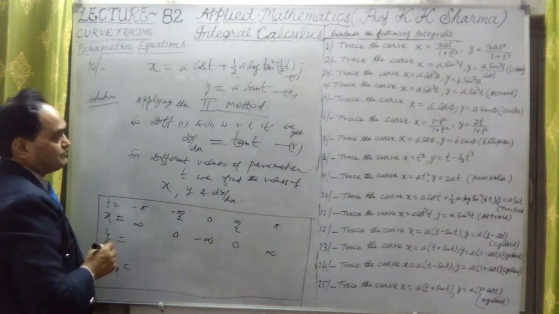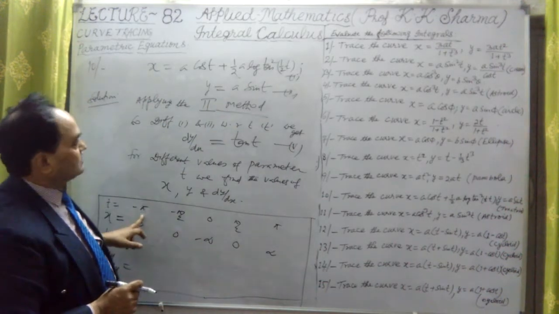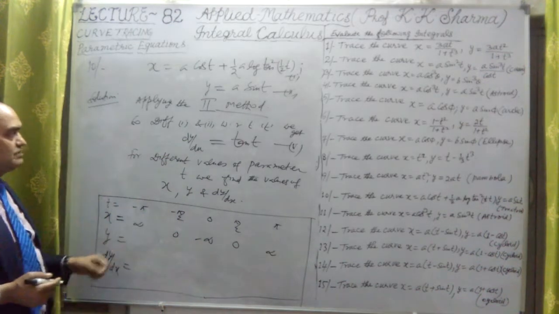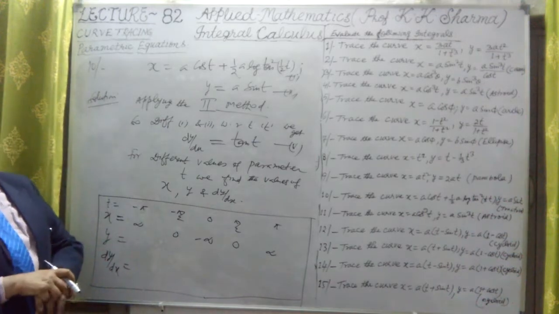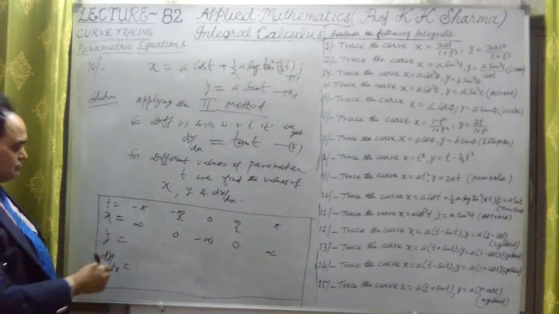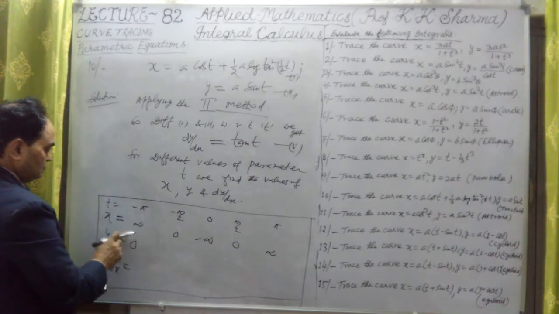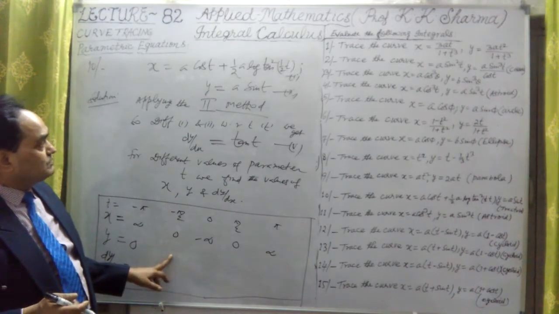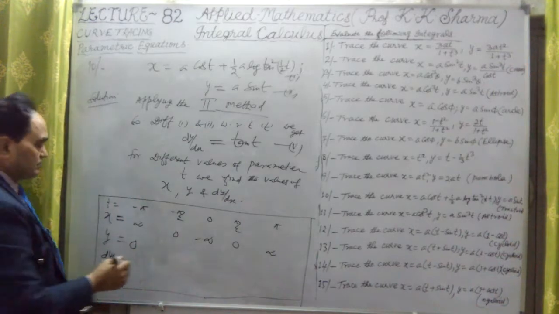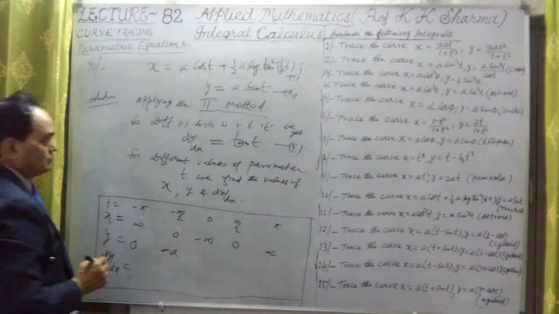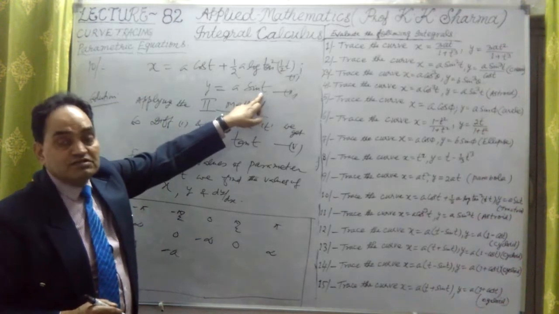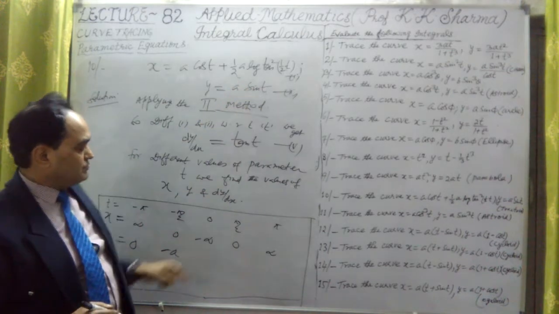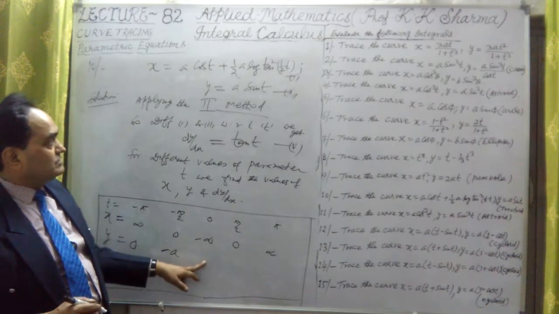Now the value of y is simple. At t equal to minus pi, sin is 0. It is 0, nothing else. Y is 0 here. No positive or negative, but 0, because sin pi is 0 and sin minus pi is 0. At minus pi by 2, it is a sin of minus pi by 2, which will be minus a sin pi by 2. Sin pi by 2 is 1, so it is minus a.